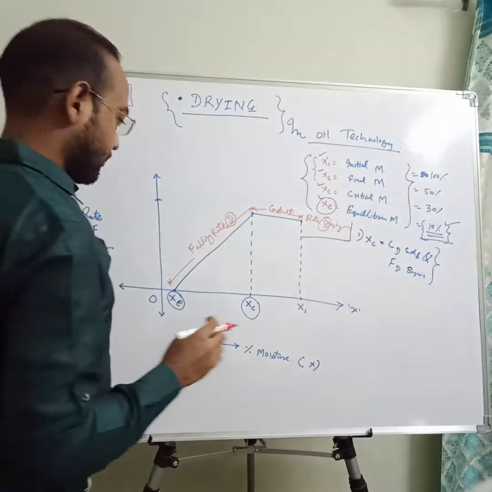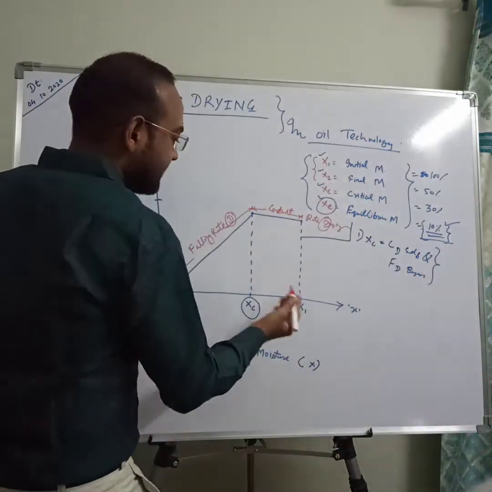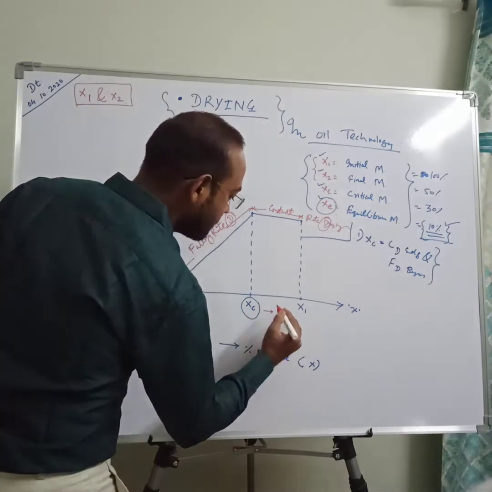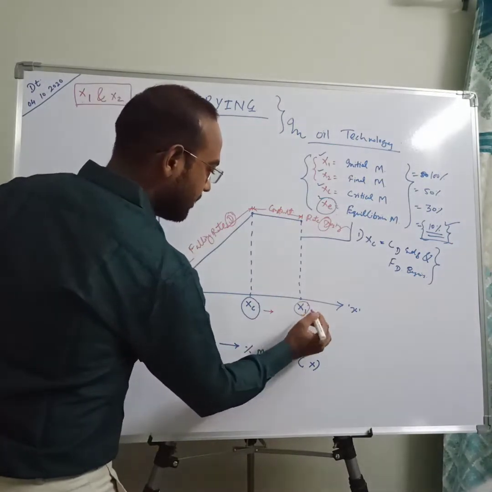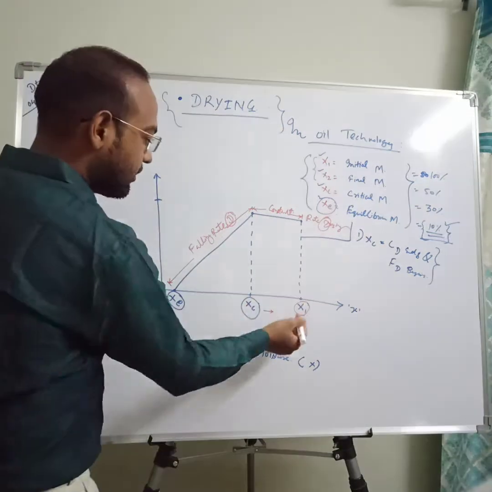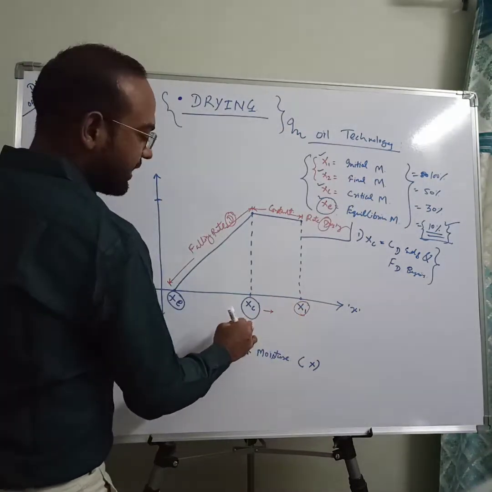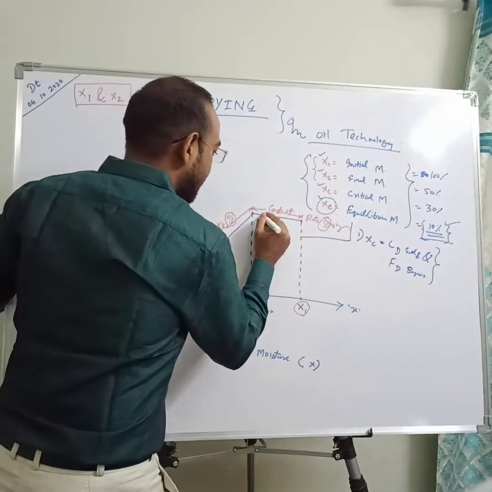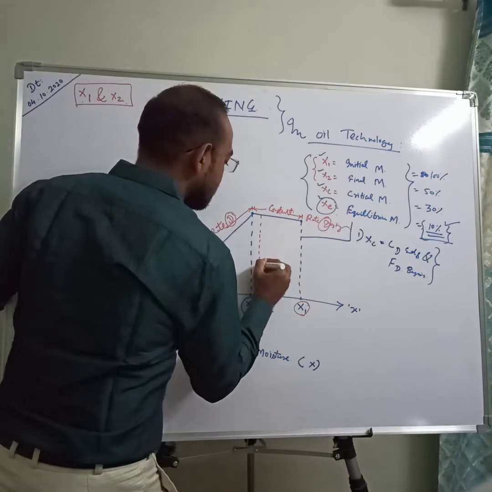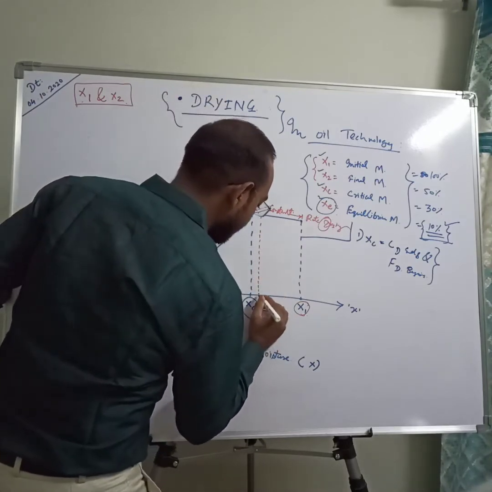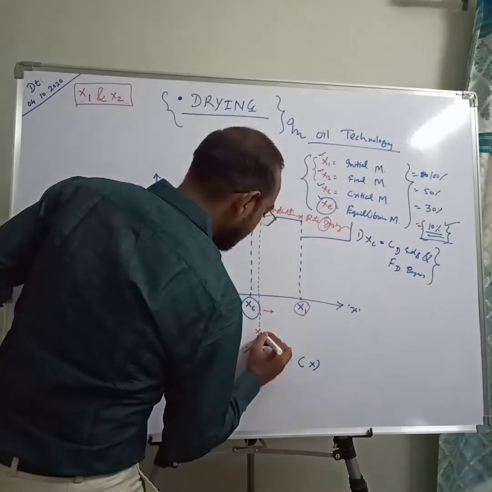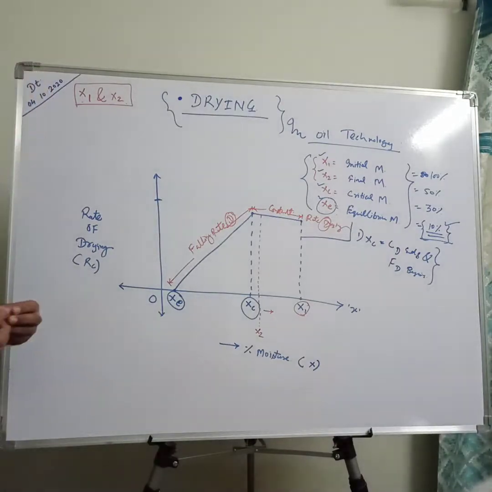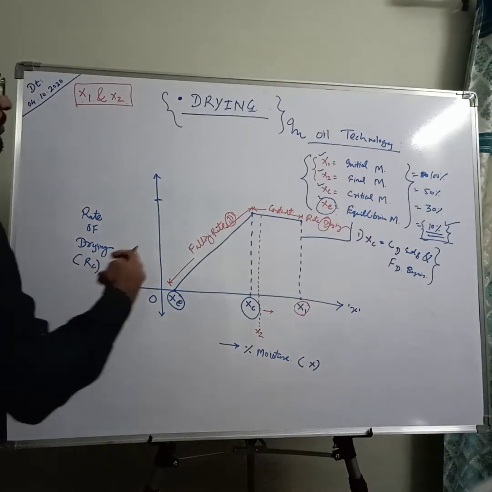If X1 is on the right side of your critical moisture, like this, and your final moisture, denoted by this red dot, X2, is again on the right side of your critical moisture, then this complete drying operation is carried out under constant rate drying.